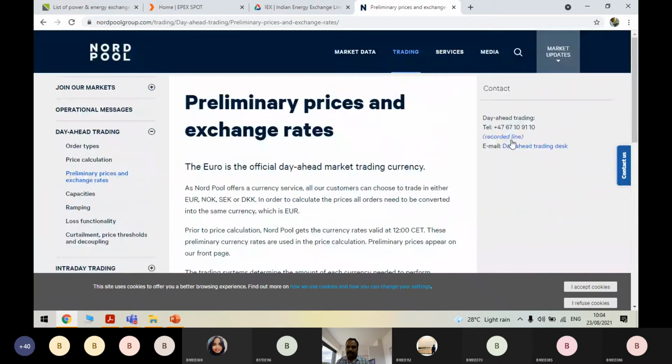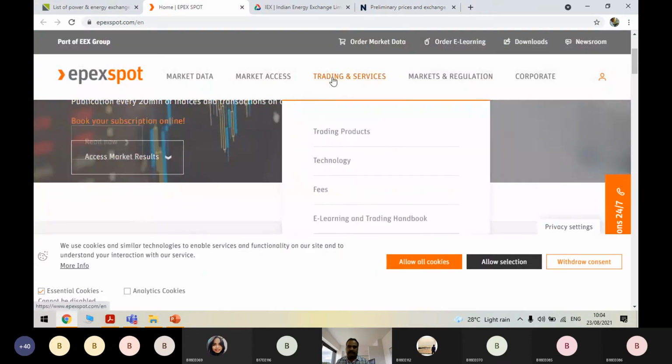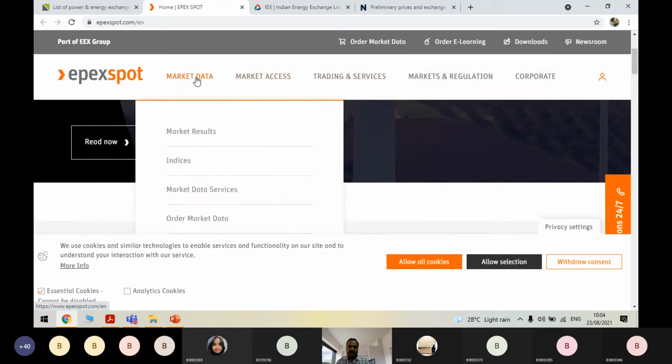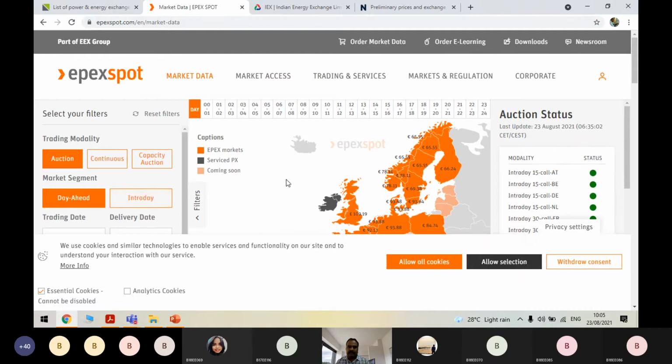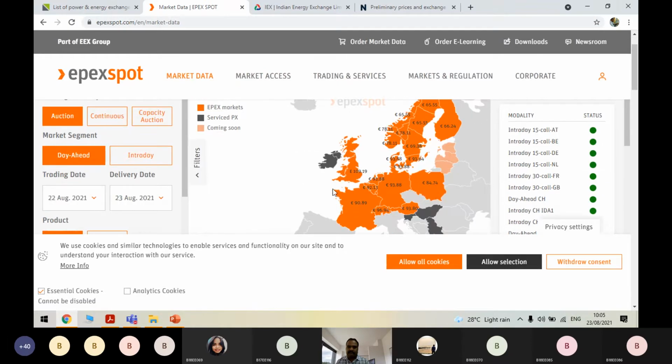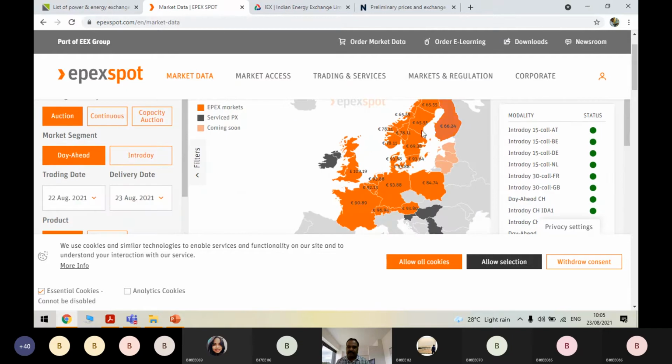I think the link is not available. Okay, we'll check with this one. This is the UK market, the London market, where we won't be directly allowed into entering the markets, but you can see these are the different areas and what the price is there for today. This is the entire Europe, this is UK, and these are the different countries in Europe.